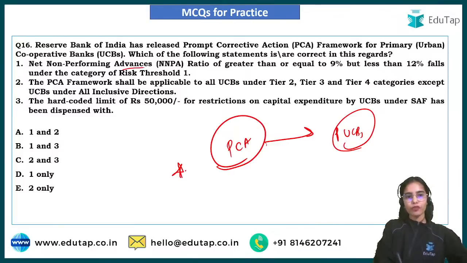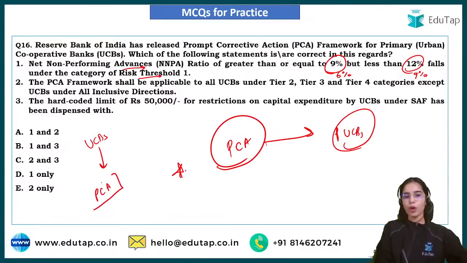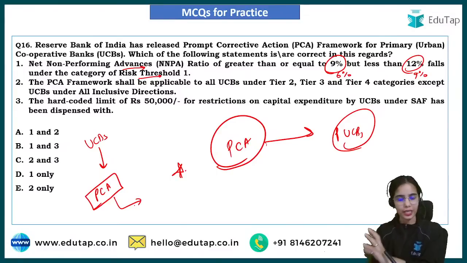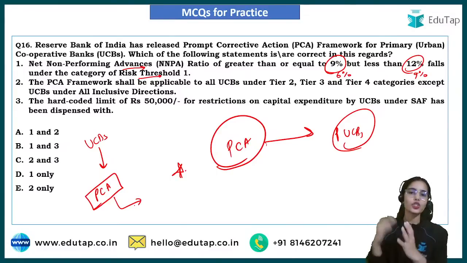So a net non-performing advances ratio of greater than or equal to 6% but less than 9% falls under the category of risk threshold 1. Okay, so the urban cooperative banks have been brought under the PCA framework, the prompt corrective action framework. That means if they are in the risk categories, as per the indicators, they will have to follow the higher supervisory norms.